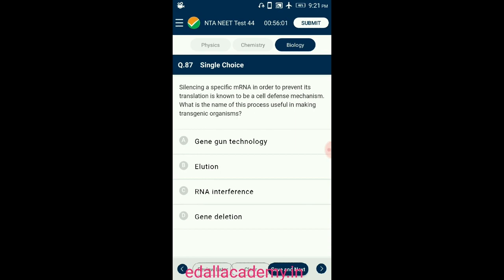Question number 87. Silencing a specific mRNA in order to prevent its translation is known to be a cell defense mechanism. What is the name of this process useful in making transgenic organisms? RNA interference is a process where a particular mRNA is not allowed to undergo translation by binding it with a complementary segment of RNA.